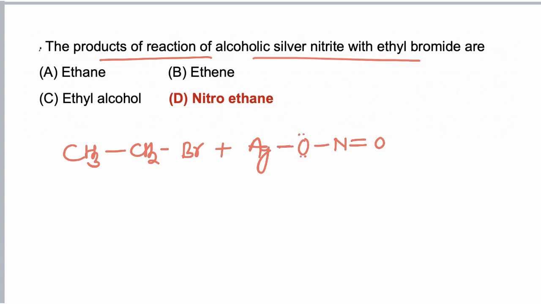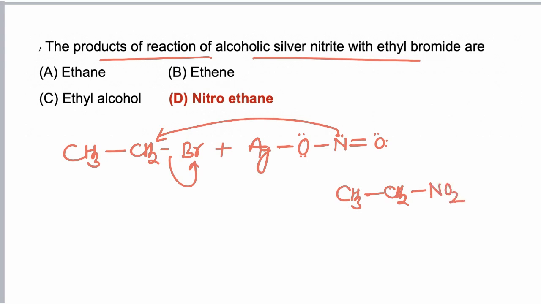So now nitrogen acts as nucleophile, attacks at the carbon bearing Br, simultaneously Br is removed. Now CH3CH2NO2 is formed as a final product. So final product is nitroethane, and hence correct answer is D.